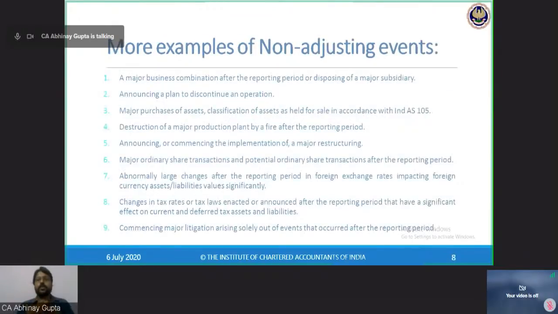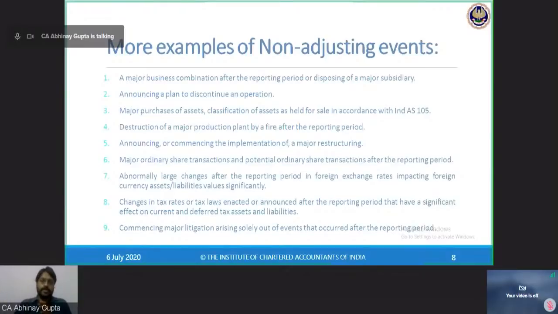Now, more examples of non-adjusting events. A major business combination after the reporting period, or disposing of a major subsidiary. A business combination means I am preparing the financial statements for 31st March 2020. Now, after 31st March 2020, I have purchased a company and made it my subsidiary.